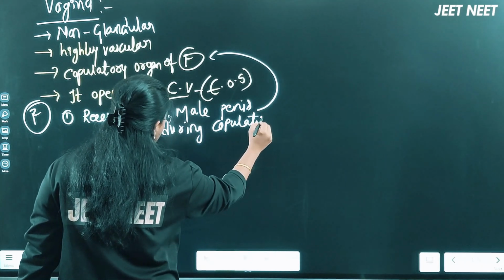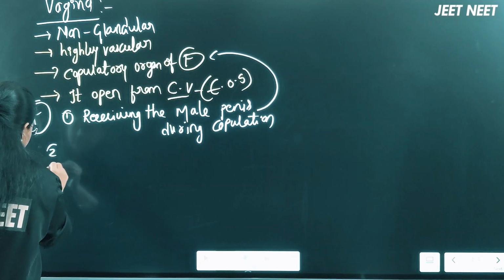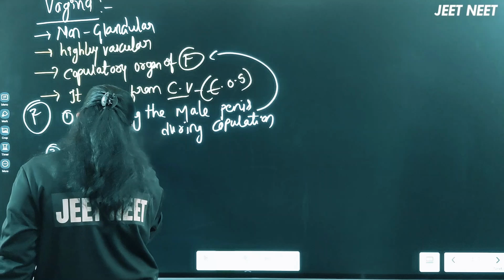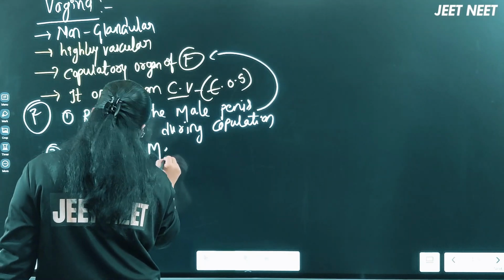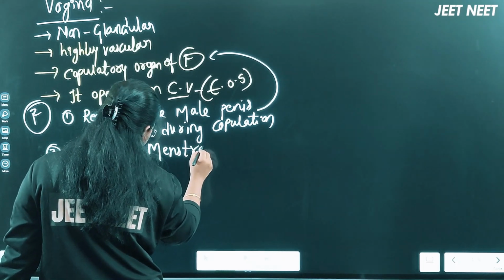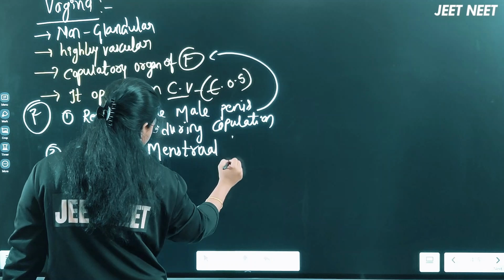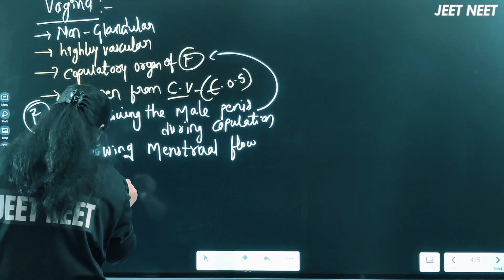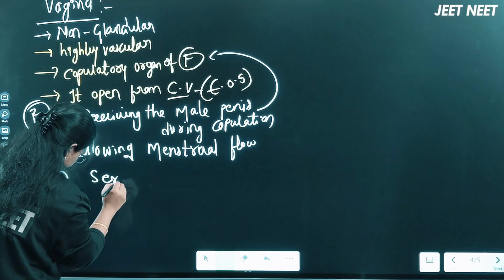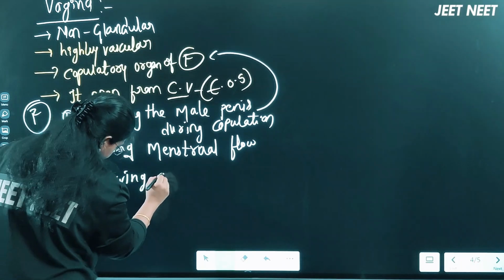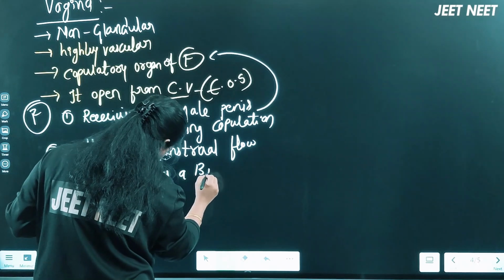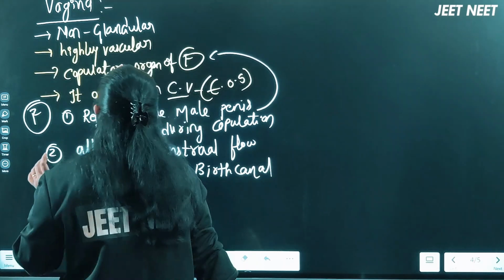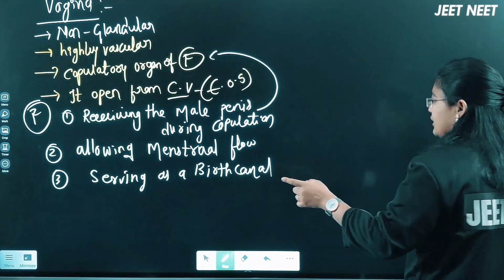During the copulation. The second one, allowing the menstrual flow. Third one, serving as a birth canal, right? The major three functions of the vagina, beta, you can look at here now.